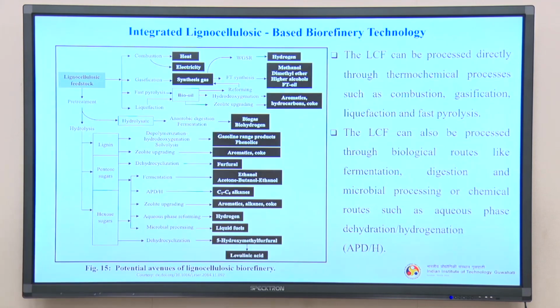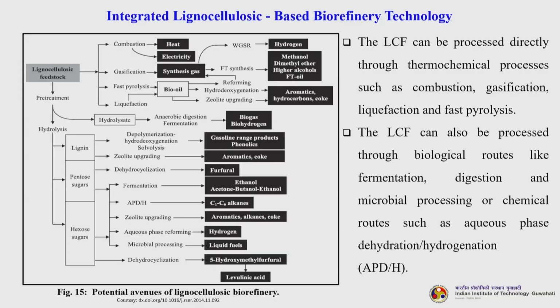So, this is another classical example, which is integrated lignocellulosic based biorefinery technology. The LCF, that is the lignocellulosic feedstock, can be processed directly through thermochemical processes such as combustion, gasification, liquefaction and fast pyrolysis or any other pyrolysis, slow also, or medium also. The LCF can also be processed through the biological routes like fermentation, digestion and microbial processing, or chemical routes such as aqueous phase dehydration and hydrogenation.